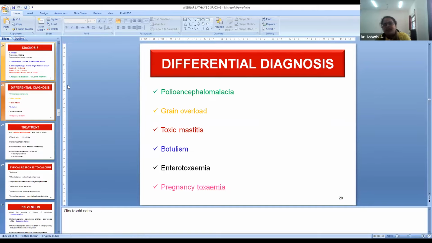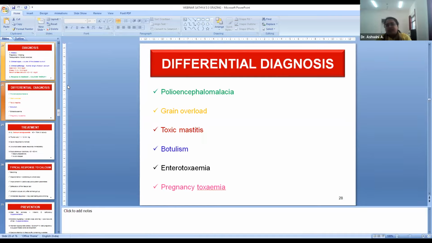And simple gadgets, like we can go for a motility check or even a pH check, where there will be decreased pH in the rumen. The pH of the rumen liquor will be 5.5 or less. Along with it, the rumen liquor will give the indication, like milky gray color with acidic odor. And apart from that, clinical signs: in hypocalcemia, there will be solid pellet-like feces and constipation. In grain overload, there will be semi-solid feces, and even in terminal stages, there will be severe diarrhea.